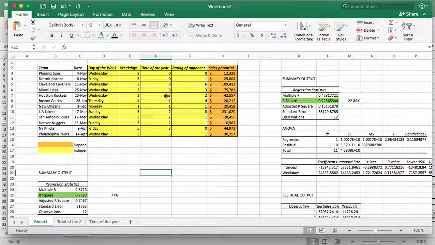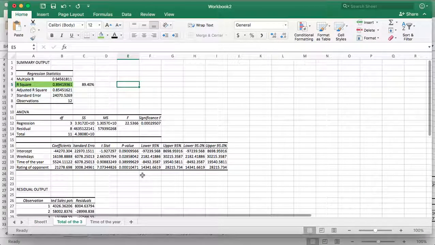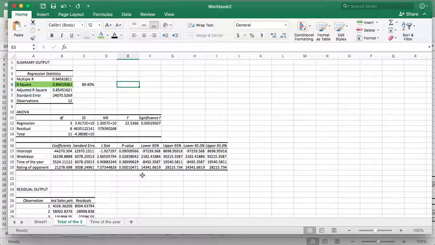Even though time of the year might seem a really small number, it's still taken into consideration. So these three factors give us 89.4%, which is really close to 1, which is 100%, meaning that we can really look at these factors and do our analysis based on these three factors.